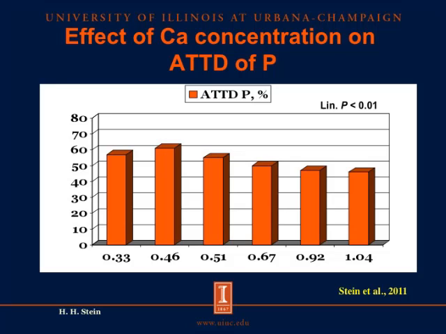diet. So we need to make sure that when we formulate diets that are used to determine phosphorus digestibility, then we have calcium levels in these diets that are not in excess of the requirement, because if we have excess calcium, then we will reduce phosphorus digestibility.